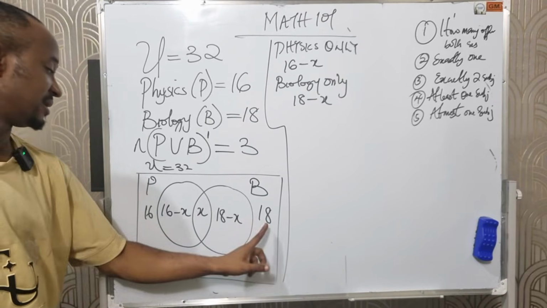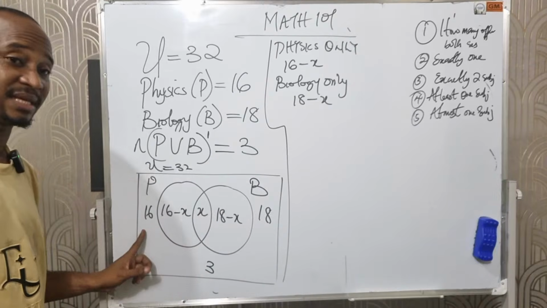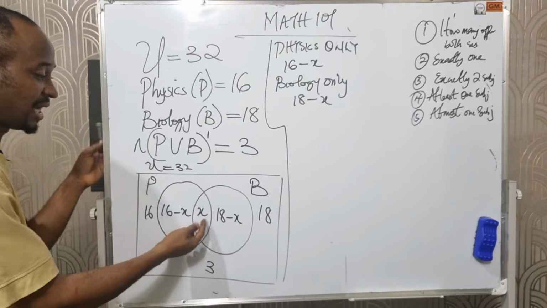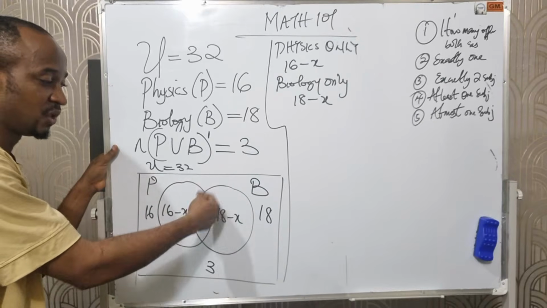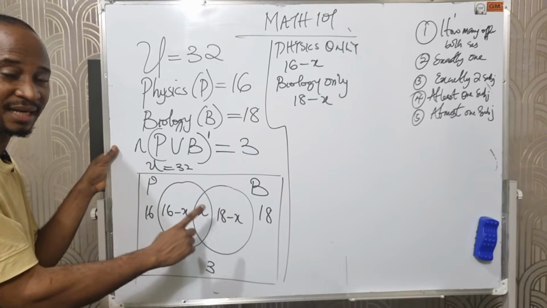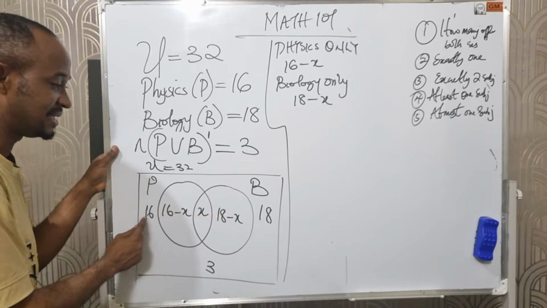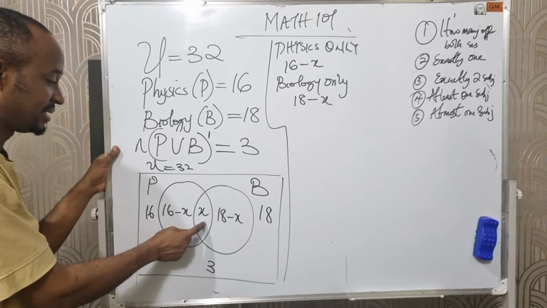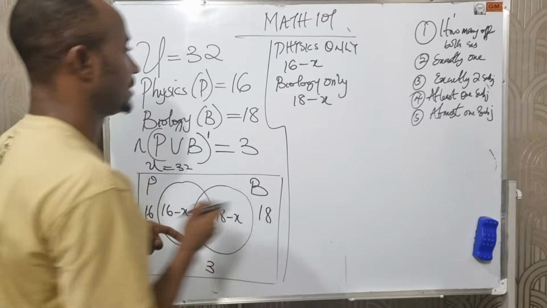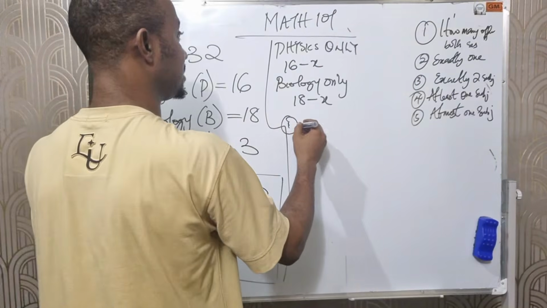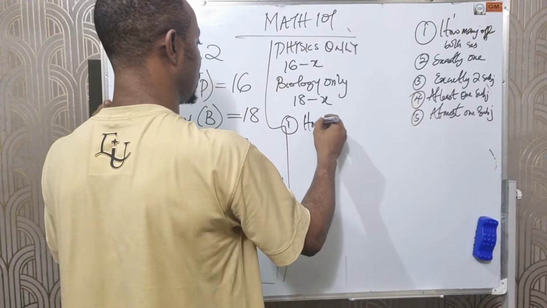These 18 and 16 are not part of the set anymore because I've defined them using my subsets. So while adding, I will not add 16 and 18. I'm only adding this and 3.